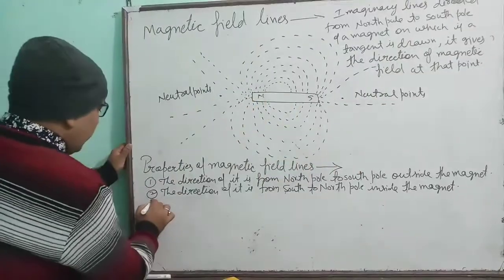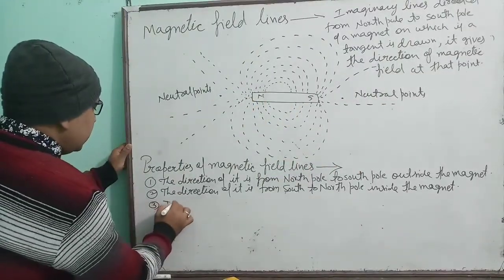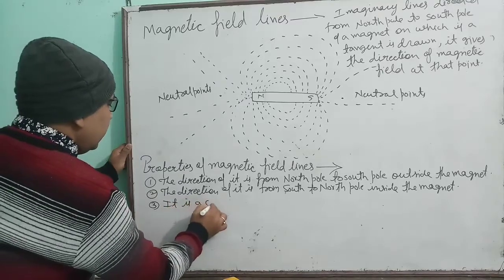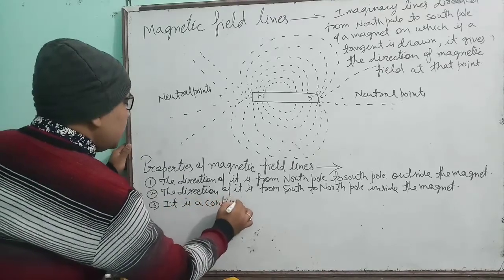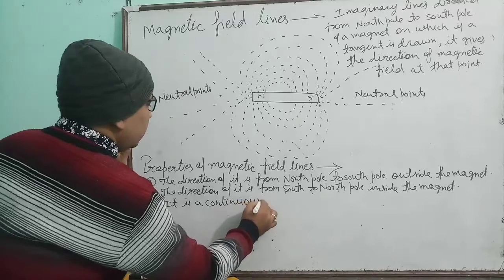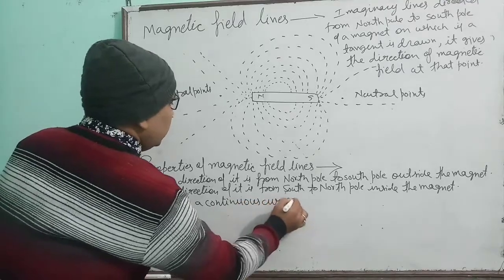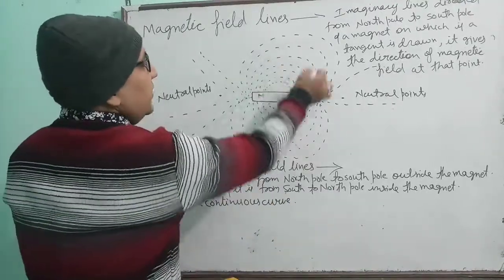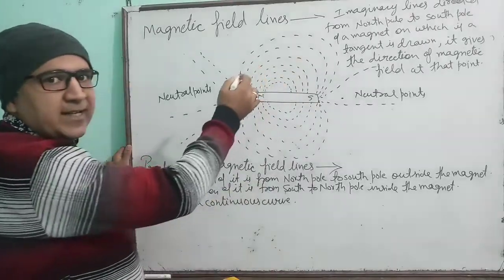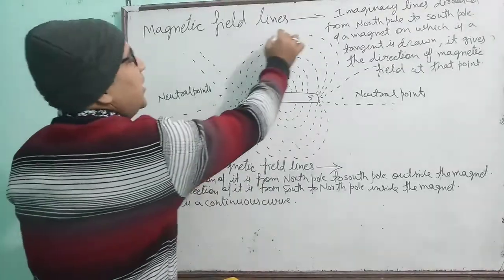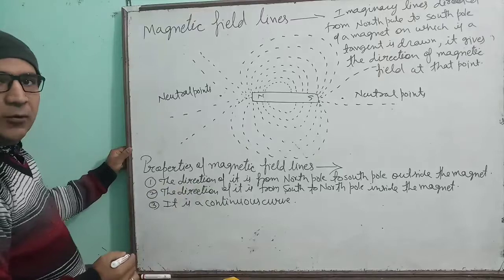Okay, now the third one is it is a continuous curve. We are watching, it is not breaking at any point. It is starting from north, then it is ending at the south.